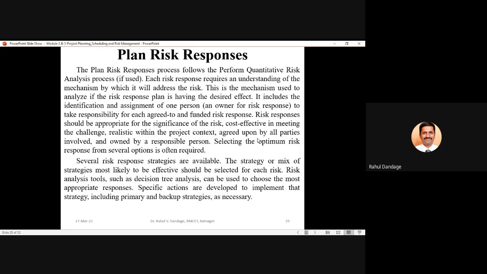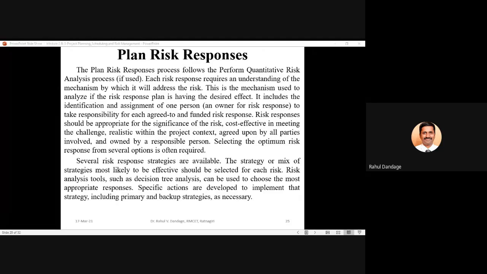Then the risk response must be cost effective in meeting the challenges. It should be realistic within your project context, within the scope of your project, and that risk response must be agreed upon by all the parties involved. Or we can say the risk response you are planning should be agreed by all the stakeholders of your project.